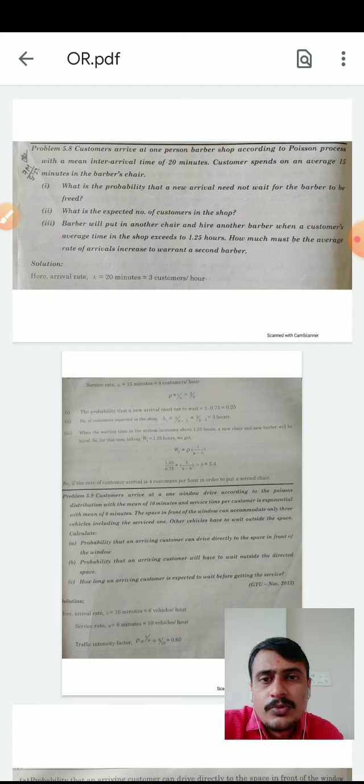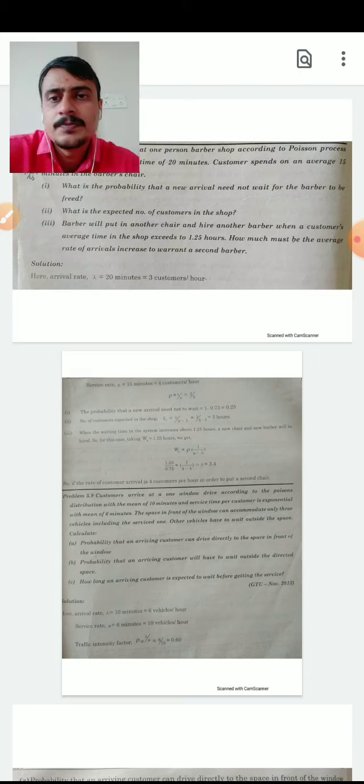Third, the barber will put in another chair and hire another barber when a customer's time in the shop exceeds 1.25 hours. How much must the average rate of arrival increase to warrant a second barber? So here the arrival rate and departure rate we have are 20 minutes and 15 minutes.